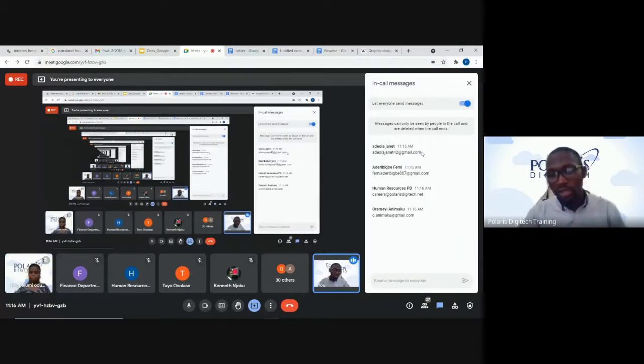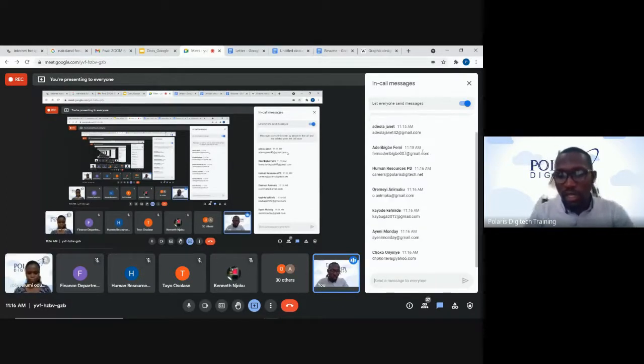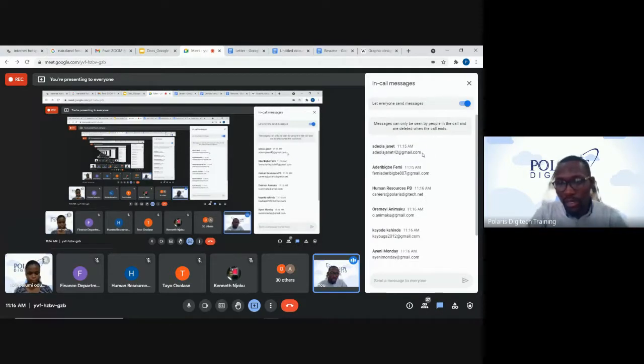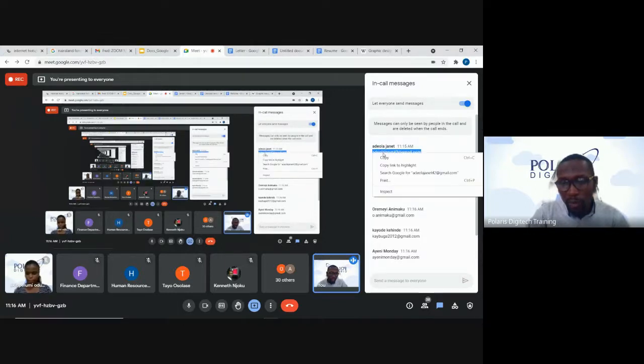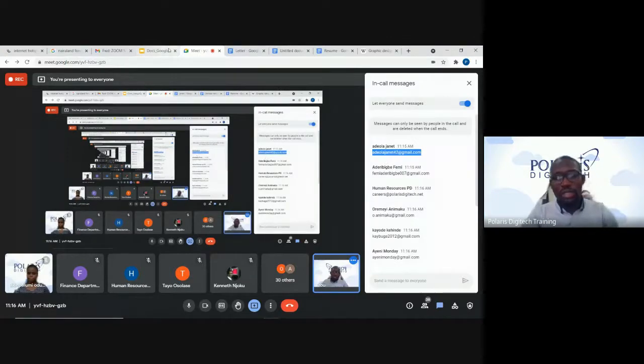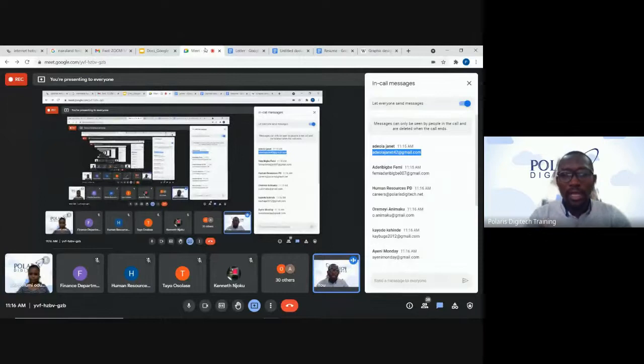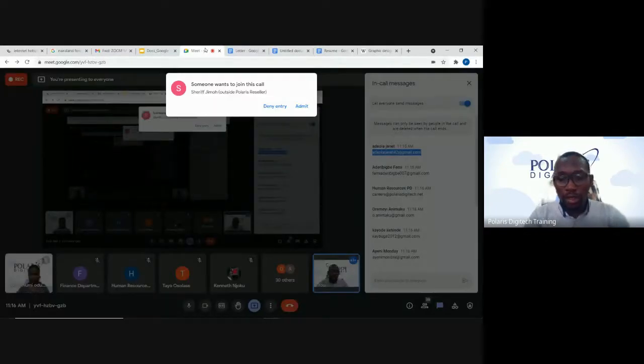So it offers us this functionality. Okay. So what I would just need to do is to start copying each email address. We'll see how it works now. So once we copy the email address, highlight the mail, you right click and copy. So that is copied. But before we go further, we need to start with our document which we want to use.